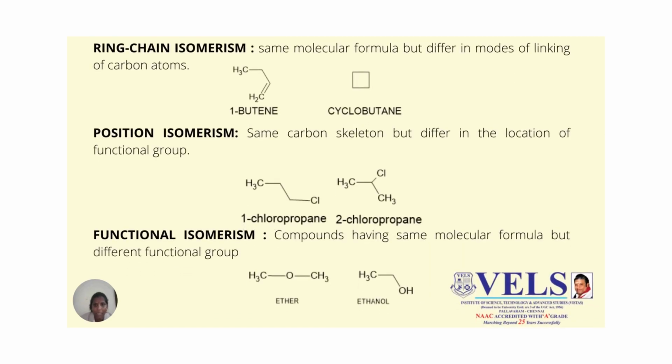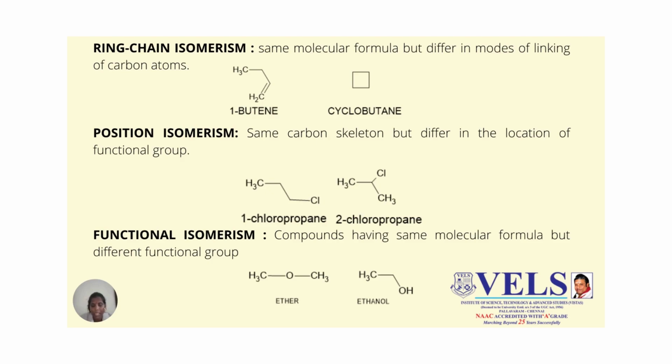Then our next topic is ring chain isomerism. This type of isomerism is shown by compounds having the same number of carbon atoms, but differing in the linking pattern of the carbon atoms. They have the same molecular formula but differ in the mode of linking of the carbon atoms. An example for ring chain isomerism is 1-butene and cyclobutane.